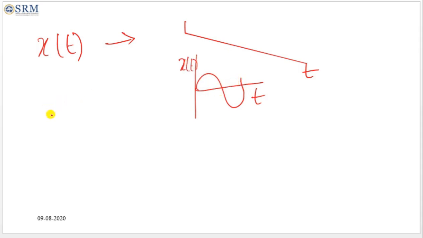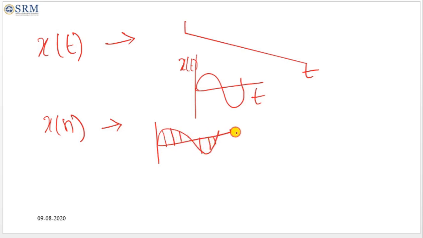The discrete time signal is x of n, which is amplitude continuous but discrete in time. So the output of the discrete signal will be like this.